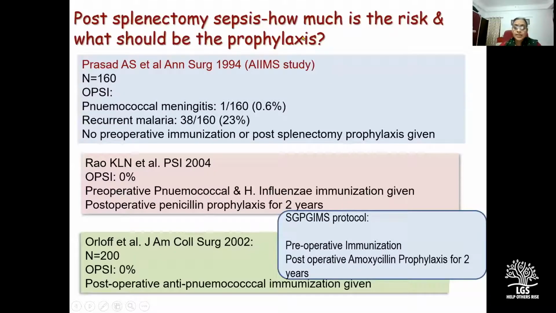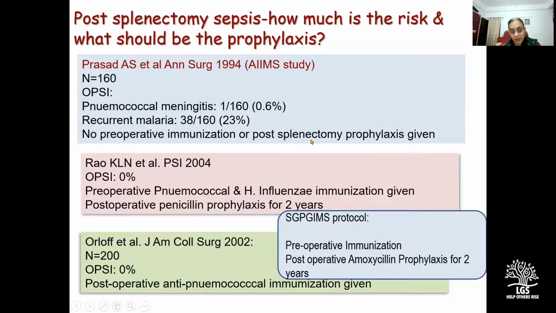About post-splenectomy sepsis, how much is the risk and what should be the prophylaxis? Again, there is lack of a uniform protocol across various centers. The AIM study, which was published in the year 1994, reported 1 case out of 160 cases of pneumococcal meningitis. Surprisingly, they reported a fairly high incidence of malaria after splenectomy, but they did not recommend any pre-op immunization or